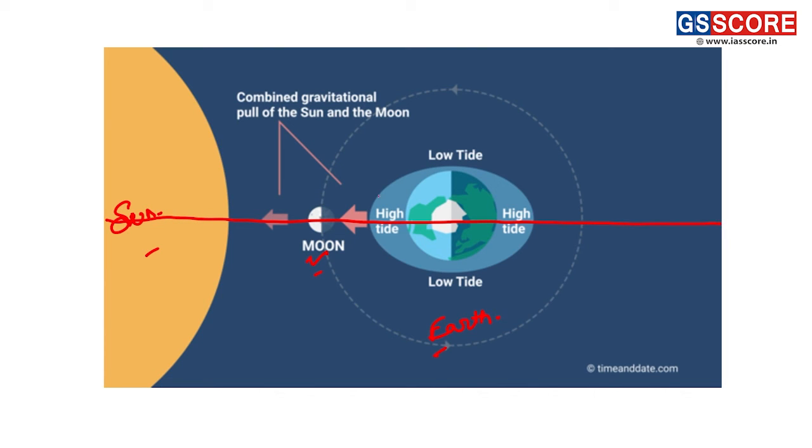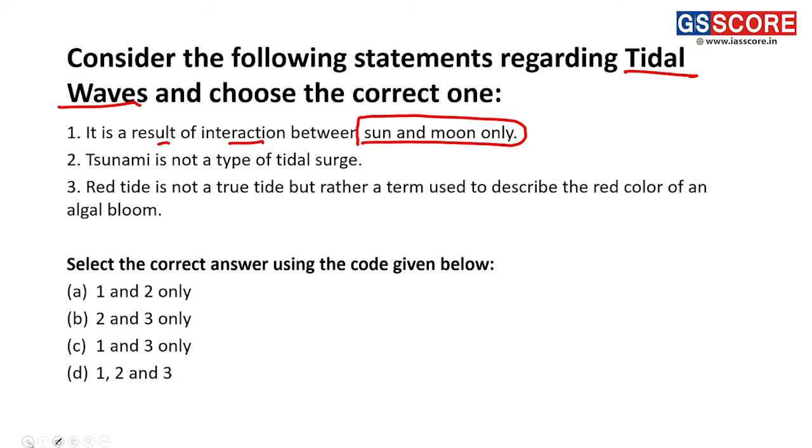Thus, there will be formation of high tides. If the moon is positioned in this region, then it will lead to the formation of low tides in this region. Thus, we can see it is not a result of interaction between sun and moon only. This is an incorrect statement because here the earth is also involved.